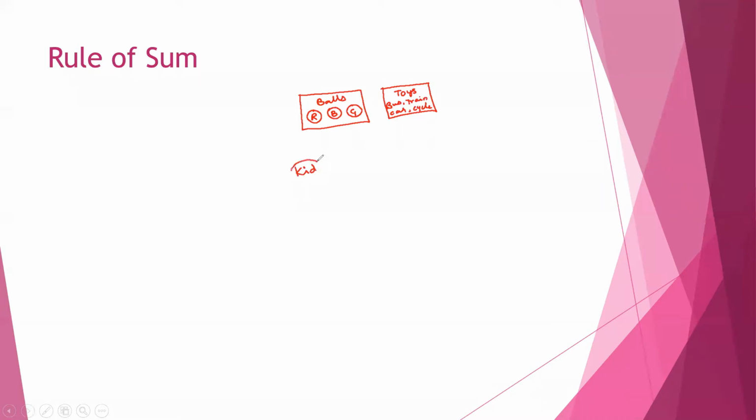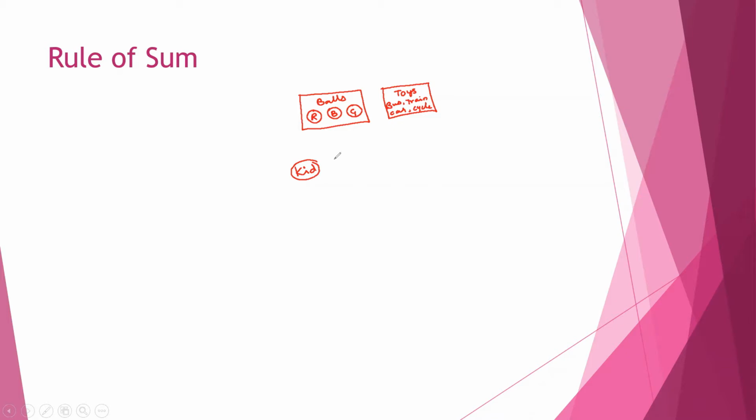There is a small kid. To this kid, I want to give any one, either one ball or one toy. I will give the kid an option. The kid can choose a ball or a toy. Only one thing he has to choose. So what are the possibilities now?